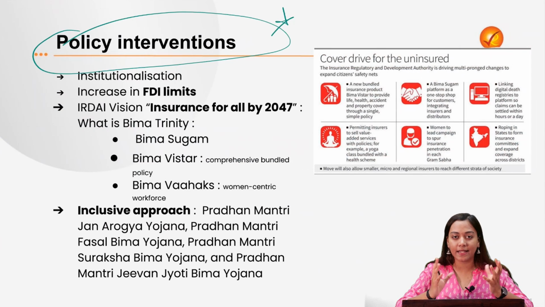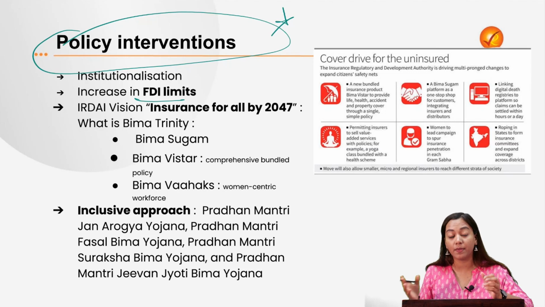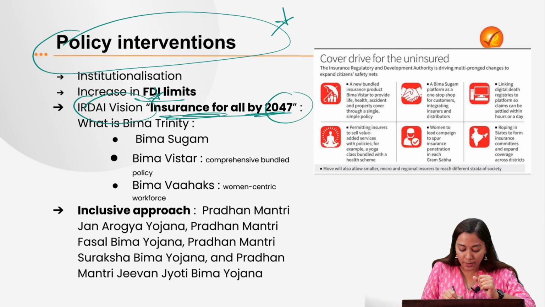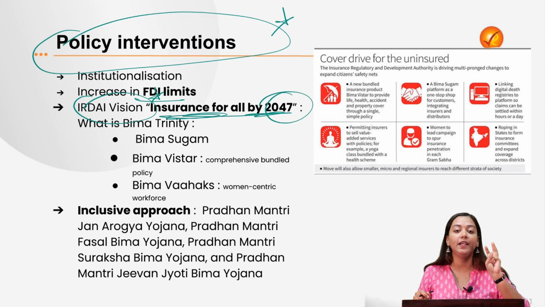Now, when it comes to the policy interventions that have already been made by the government, we have already institutionalized the entire structure by setting up IRDAI. Next, we have already increased the FDI limits. We've got more potential, but about 74% has been liberalized. Next, IRDAI already has a vision of having insurance for all the population by 2047, and it will be realized using this trinity.